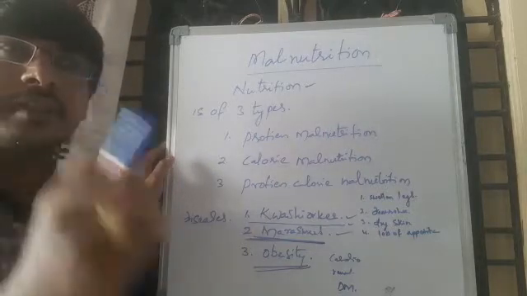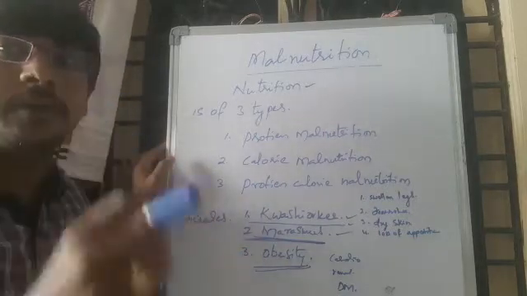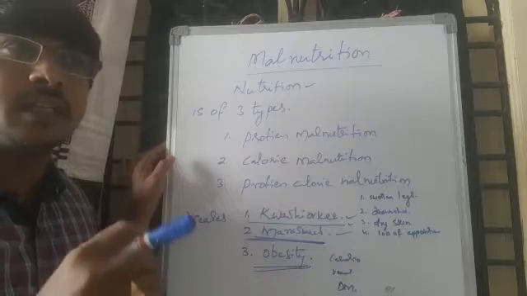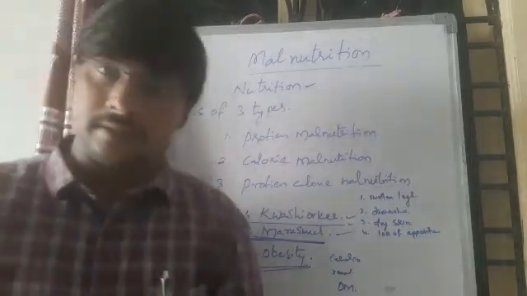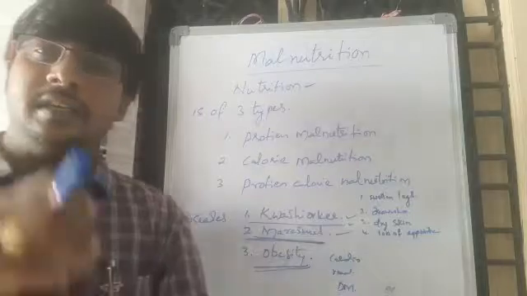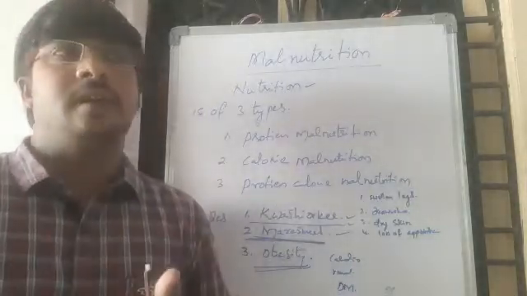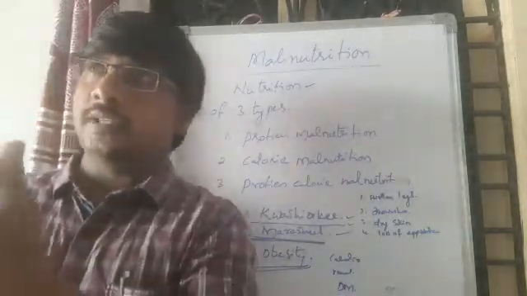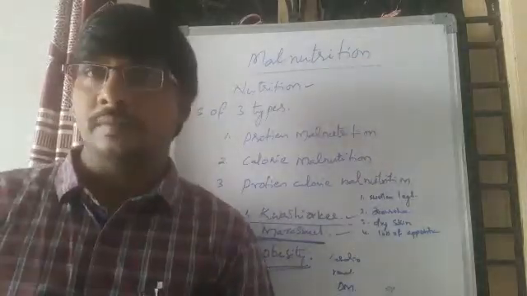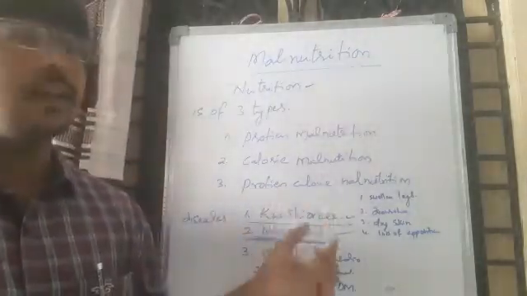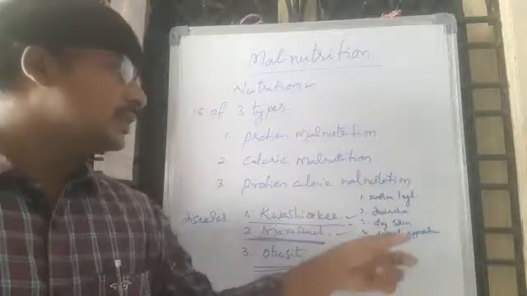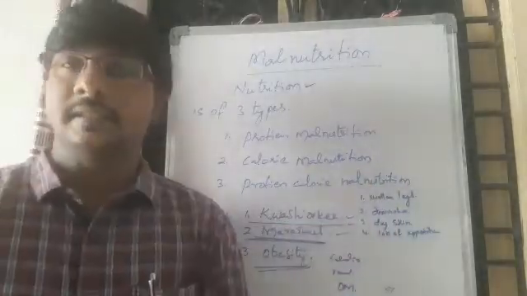They lose appetite and are not interested in eating any type of food. They are also not interested in playing with their peer groups and friends. These are the main symptoms of kwashiorkor diseased children.